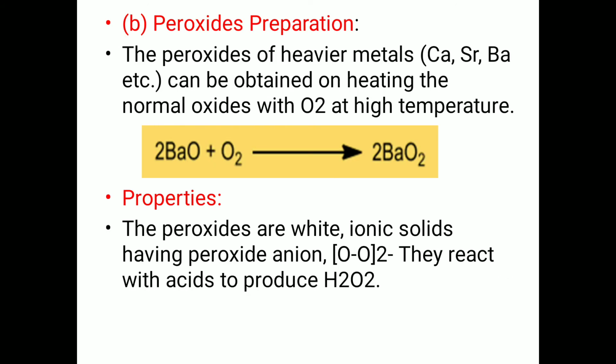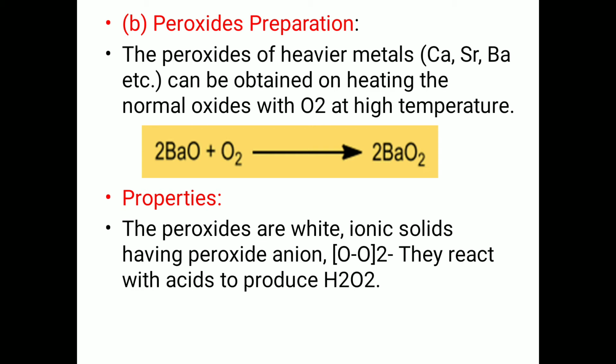Preparation of peroxides of group 2 elements. The peroxides of heavier metals like calcium, strontium and barium can be obtained on heating the normal oxides with oxygen at high temperature. Here is the reaction given: barium oxide and oxygen react and barium peroxide is obtained.